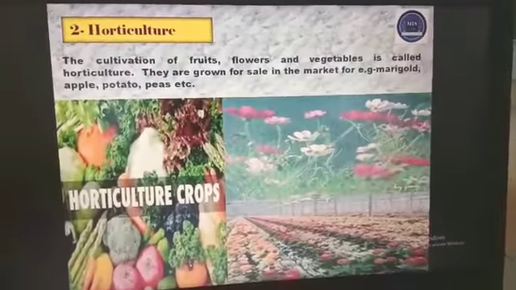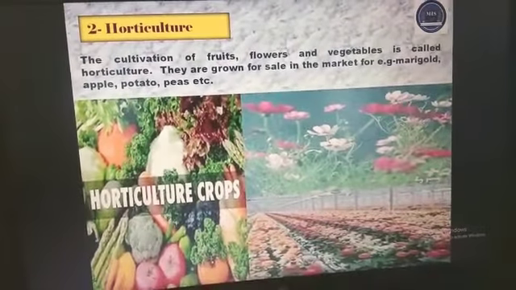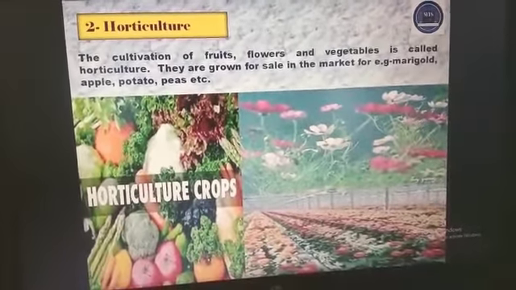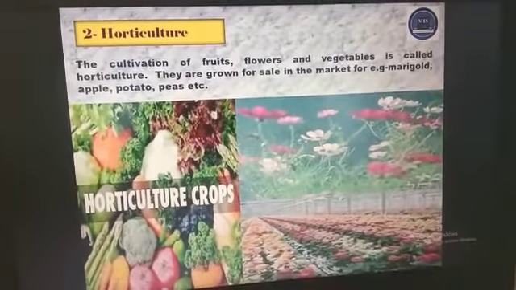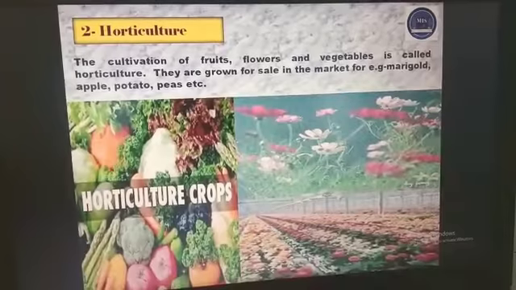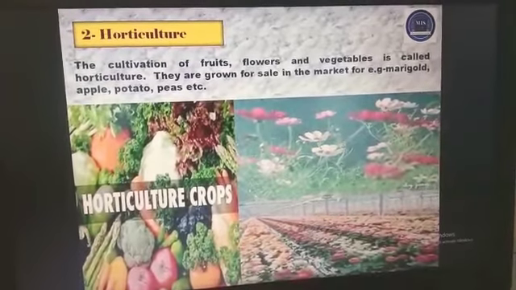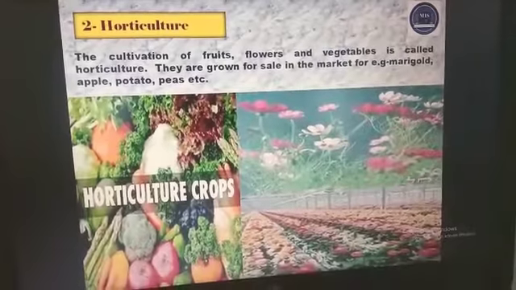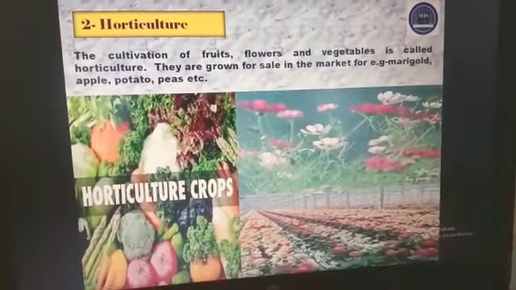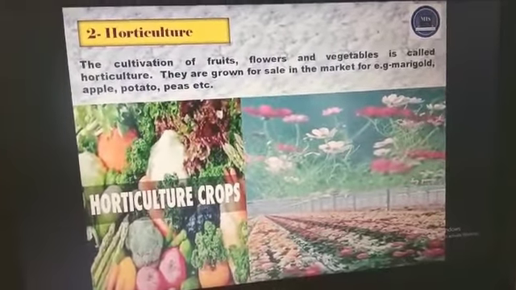Another type of agriculture is horticulture. The cultivation of fruits, flowers and vegetables is called horticulture. They are grown for sale in the market, for example marigold, apple, potato, peas, etc. You can see in the picture also.